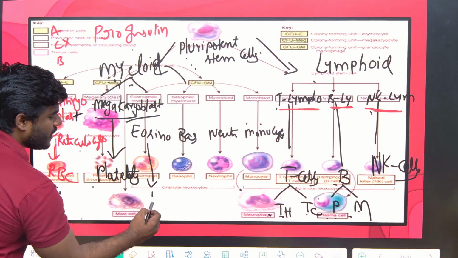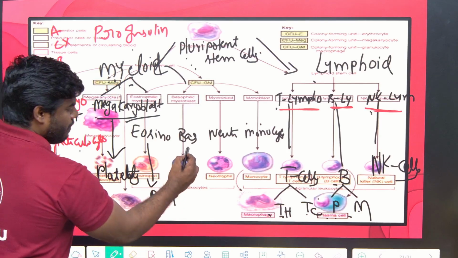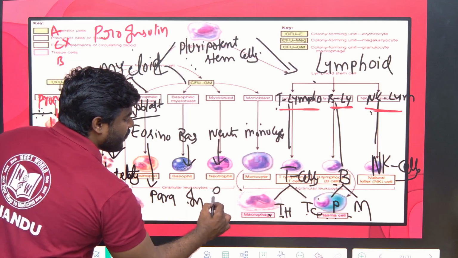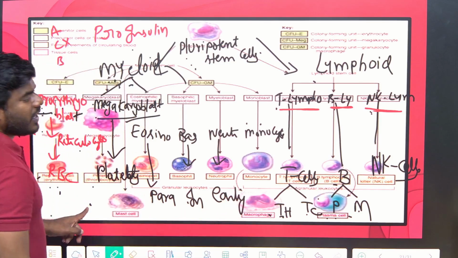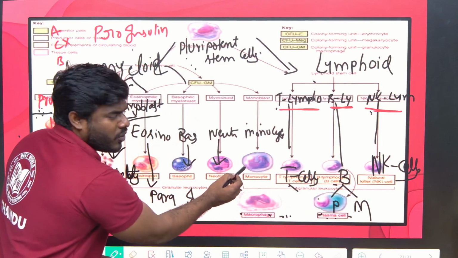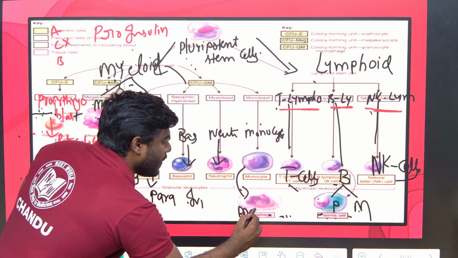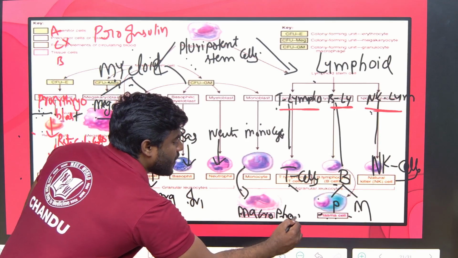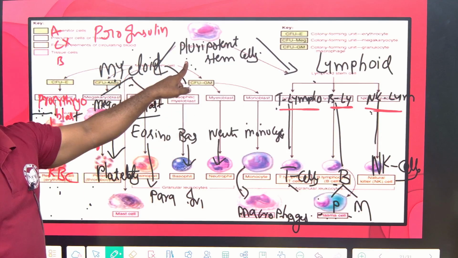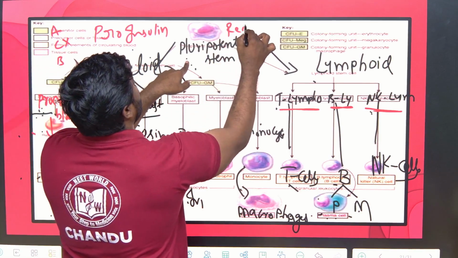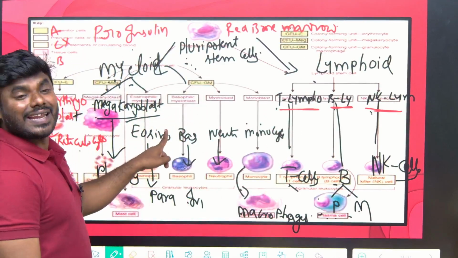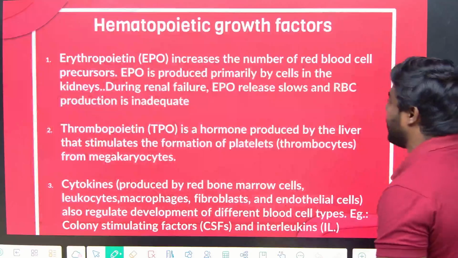Eosinophils play a key role in parasitic infection. We will read that. Basophil is involved in allergy or inflammation. Neutrophil cells are the first or early responders of inflammation. Monocytes, when they are in the blood circulation, act as monocytes. They enter into the tissue and become macrophages. They do the process of phagocytosis. So all came from the pluripotent stem cell, which is in the red bone marrow. Correct? This is how they are all derived. Don't get confused over there.